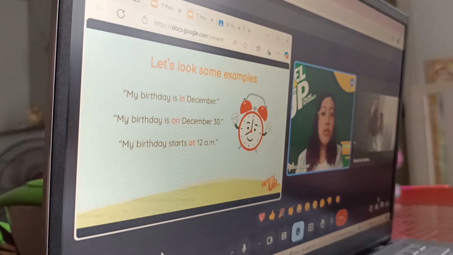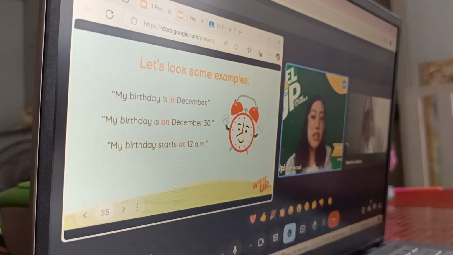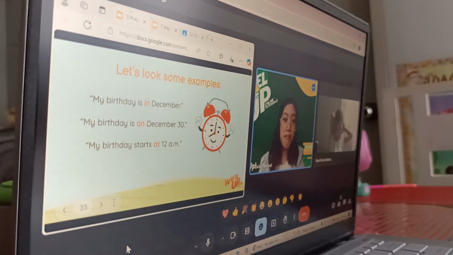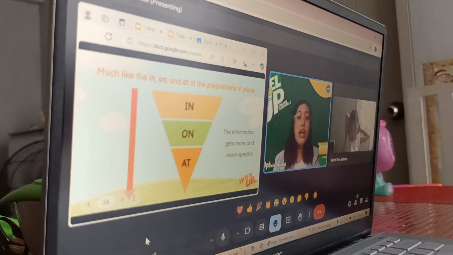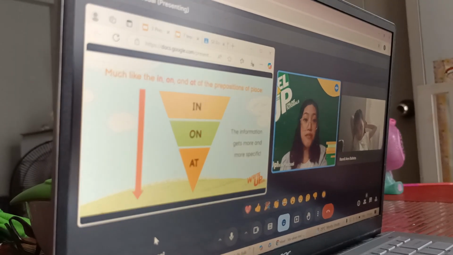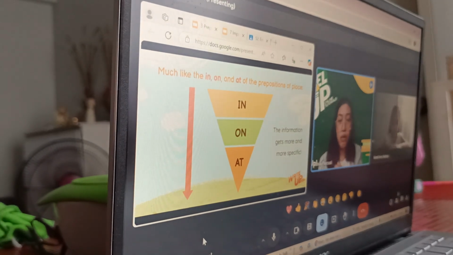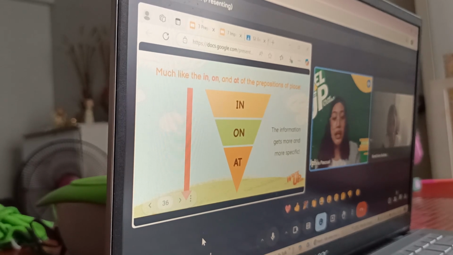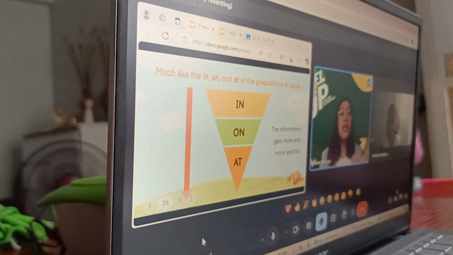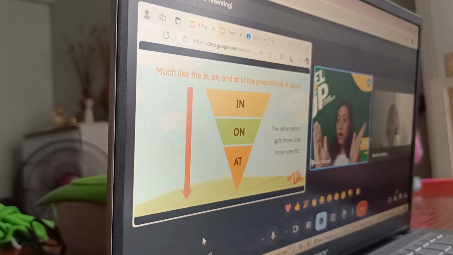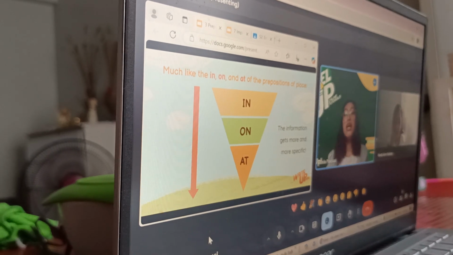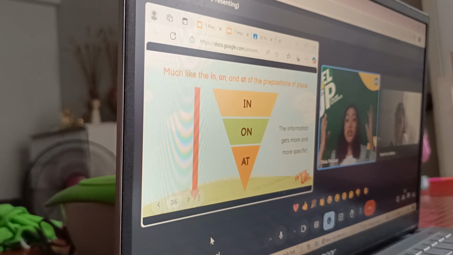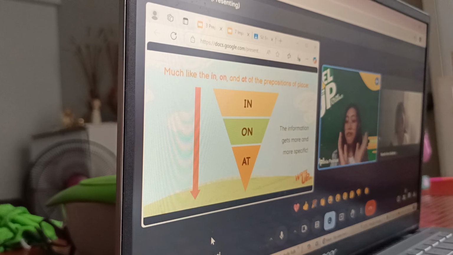Now, teacher, how do we know if we'll be using the prepositions in, on, and at if we are referring to time? Okay, so it's similar with the prepositions of place. We also have this pyramid. We also have in on top of the pyramid because again, it contains broad, general information. And then as we narrow down and provide more specific details, it boils down to at. So we have in for general information that refers to time, on, and then the specific at.